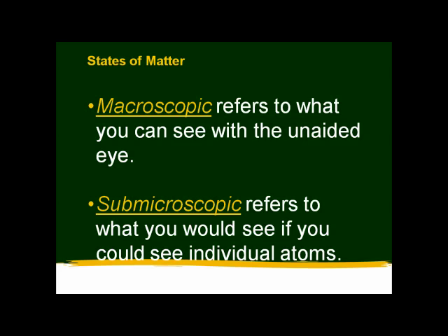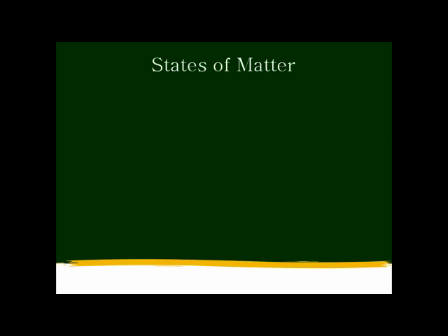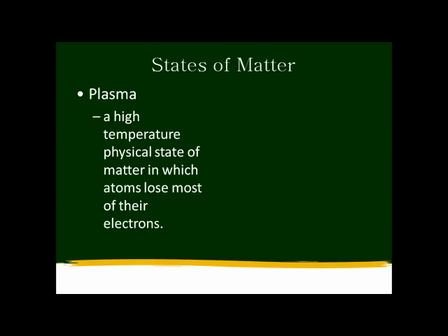One of the things you're going to look at in this chapter in class is a model that looks at states of matter. We're going to look at solids, liquids, and gases, and some models of those three states of matter. But before we do that, we want to talk about the fourth state of matter, which is plasma.